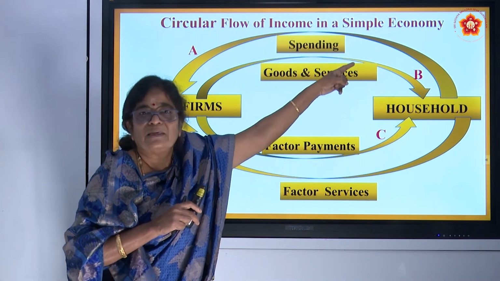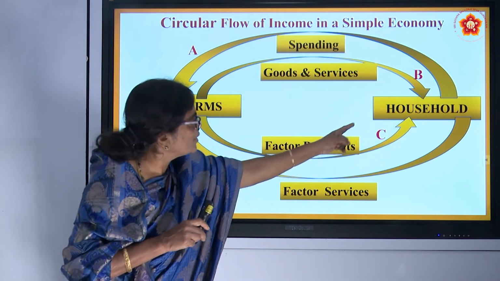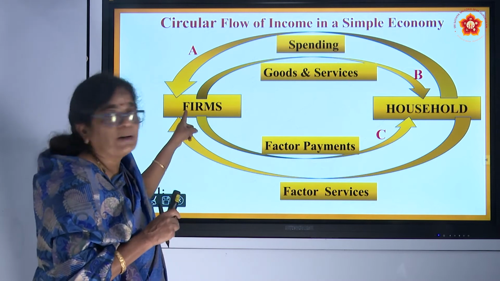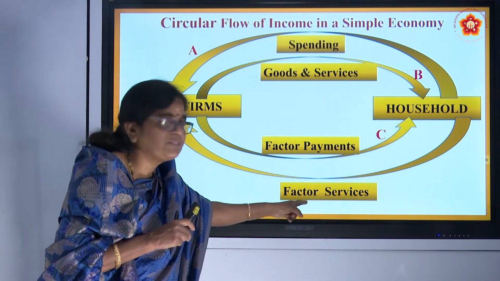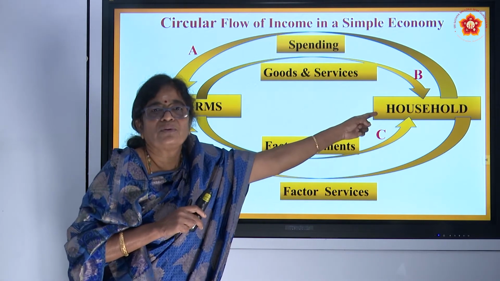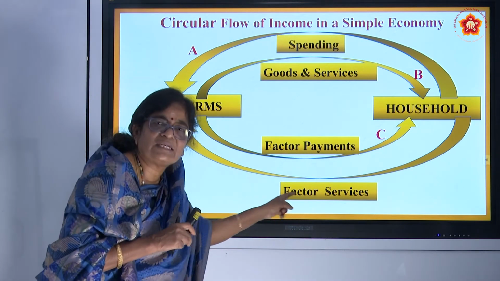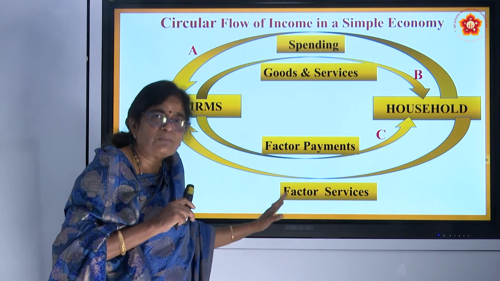Simple economy. And what else does it explain? It explains that from the household, factor services flow to the firm. Then what does the firm do? The firm pays for the factor services in the form of factor payment back to the household. Then what else is happening here? The firms use these factor services. You should understand very clearly, factor services or factors of production, both are the same.